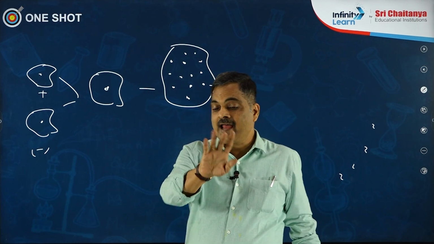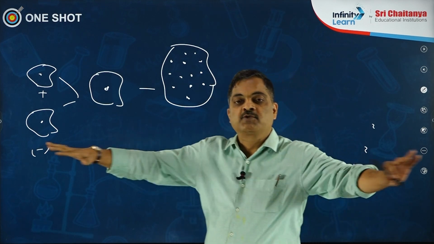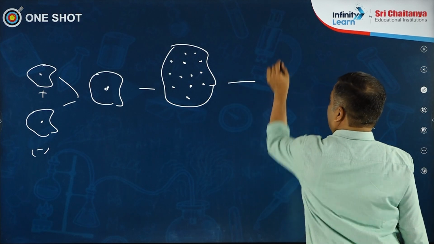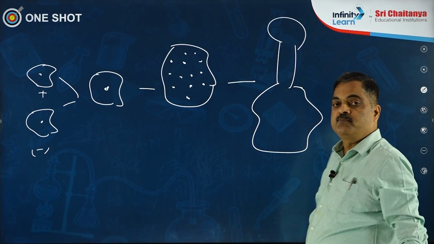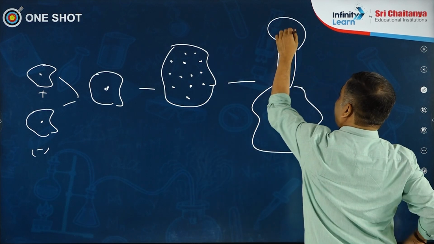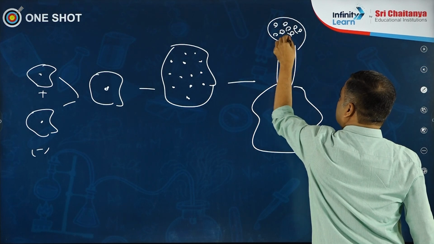It is unicellular and multinucleate. Now what happens to this plasmodium? Under favorable conditions, it spreads on the substratum. When conditions are not favorable, this plasmodium is going to produce a fruiting body called sporangium. All these diploid nuclei migrate into the sporangium. They undergo reduction division and give rise to spores.